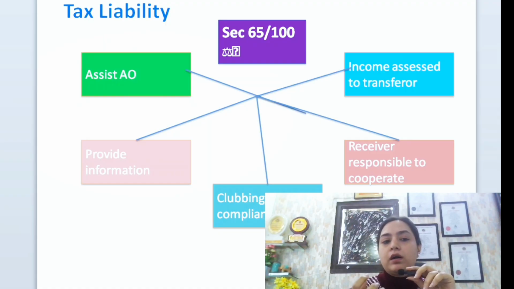So basically, if one source is closed, if the transferor is not paying the tax, then there is another door: the transferee would be liable to pay the tax, and he has to cooperate with the assessing officer in that.